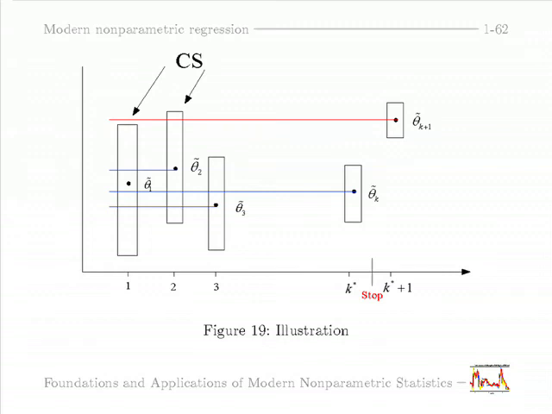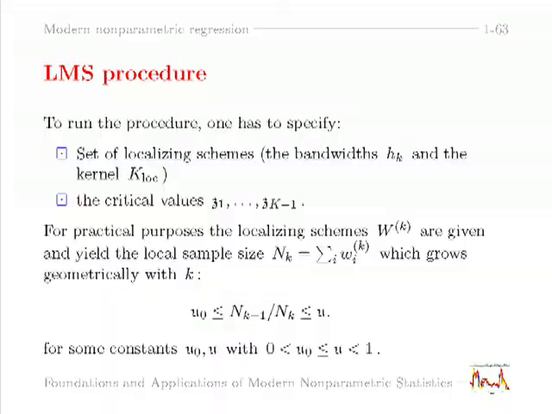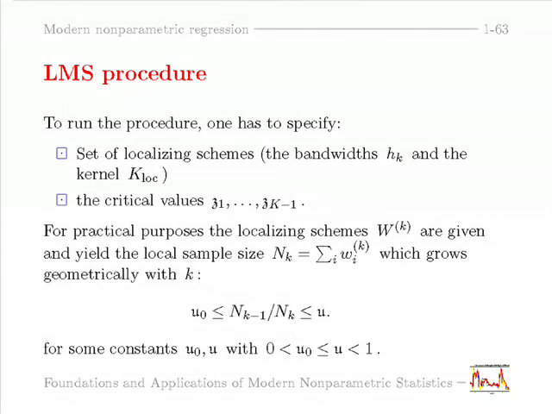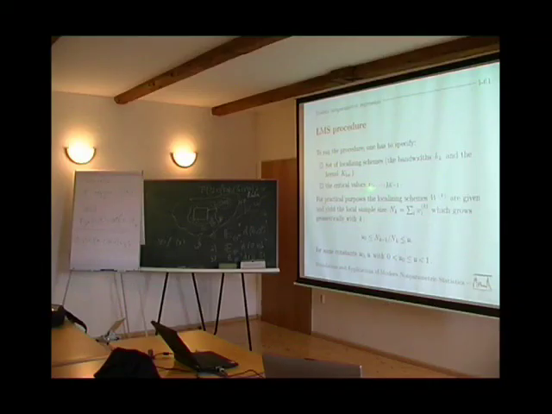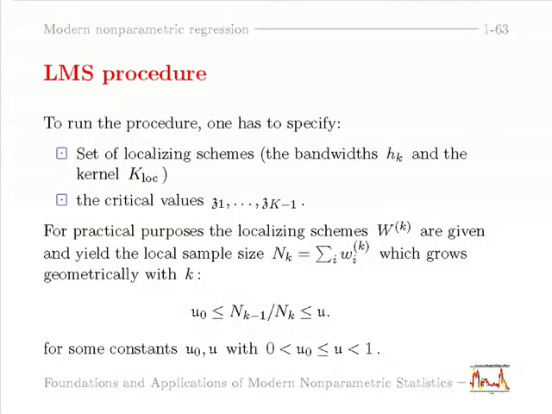Because look, you want to select one model, k star, which is the Oracle model. It's just one parameter you want to select. You introduce a procedure which actually contains many parameters. You have a set of critical values. So you want to select one parameter, you propose a procedure which contains capital K minus 1, and what is your gain? And the answer is, actually, we can select this critical value more or less once in your life and use it overall for all functions.